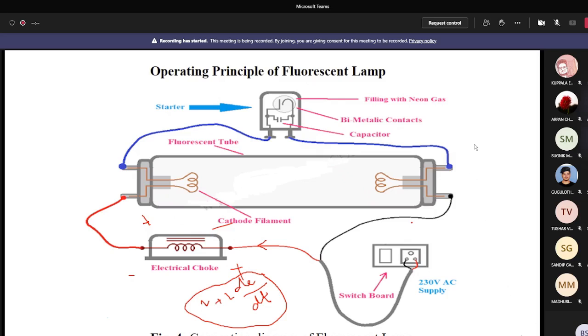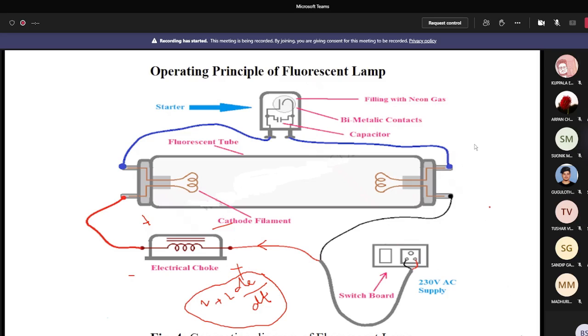Okay, so now here you can get the high voltage across the fluorescent tube, and this high voltage is produced due to the addition of the supply voltage to the voltage drop across the choke. I already discussed this. At the operating condition, the polarity is just changing, and then this L di/dt basically opposes the supply voltage. By opposing the supply voltage, it can reduce or limit the current. Clear to everybody?